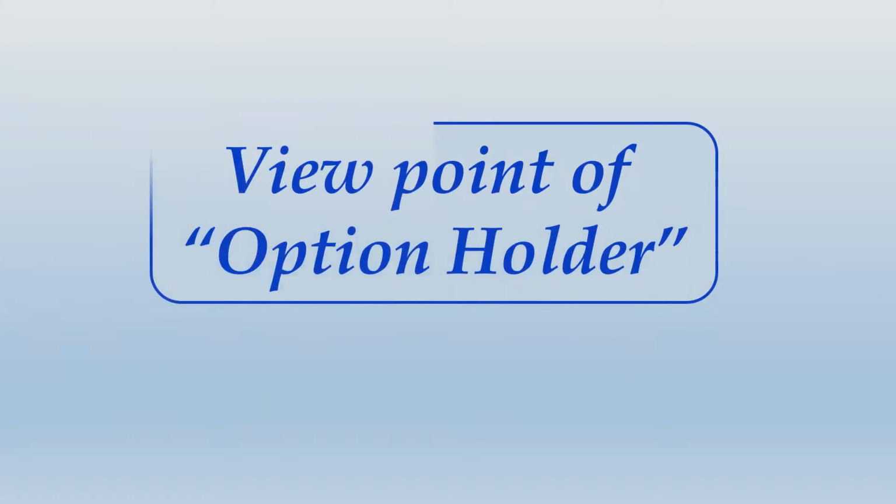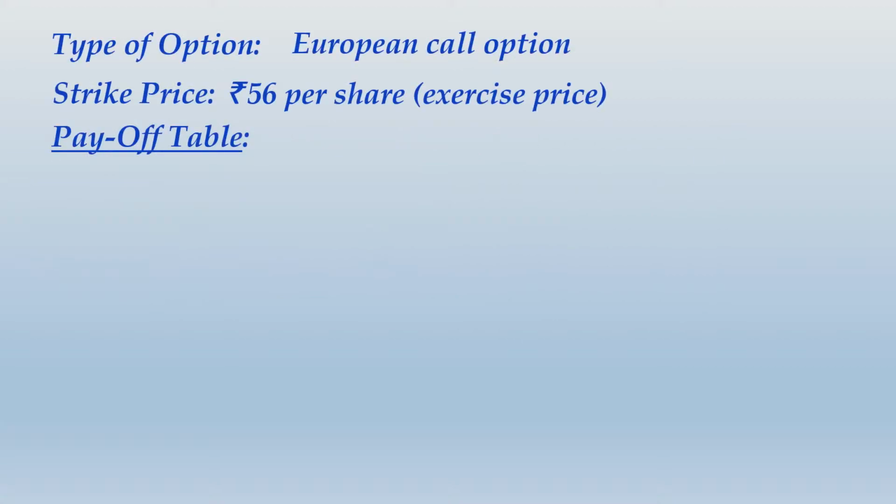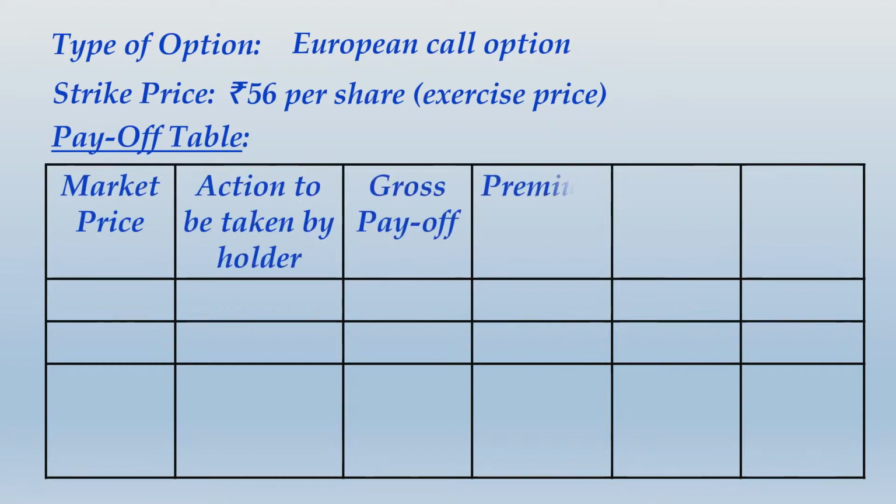We first take the viewpoint of option holder. So when we take the viewpoint of option holder, what do we find over here? Type of option is European call option. Strike price is rupees 56 per share, which is the exercise price. So payoff table, how will you make? This is a standard format of any option payoff table, and you would always prepare the payoff table in this style.